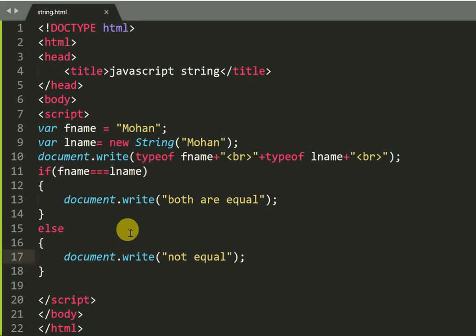In simple words, the triple equal compares the type of the variables, like this is a string and this is an object. So this is all about strings, and thanks for watching, friends.